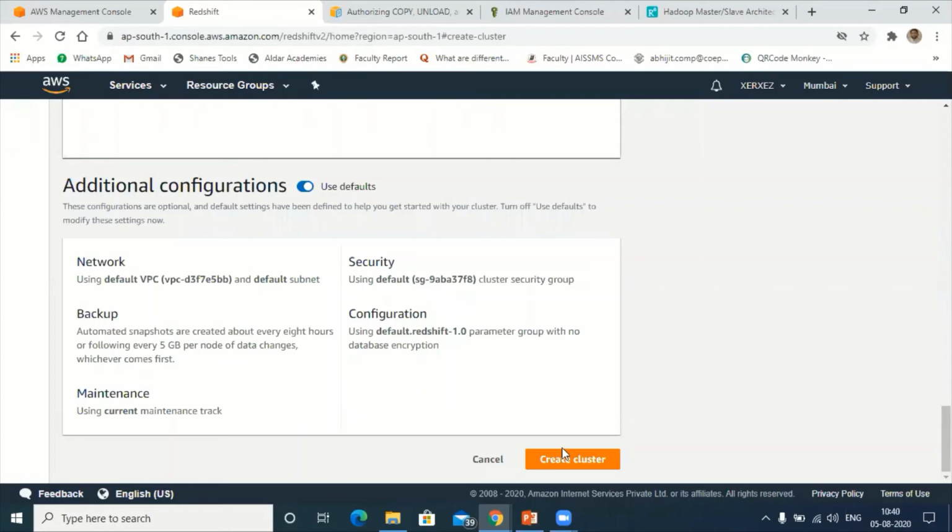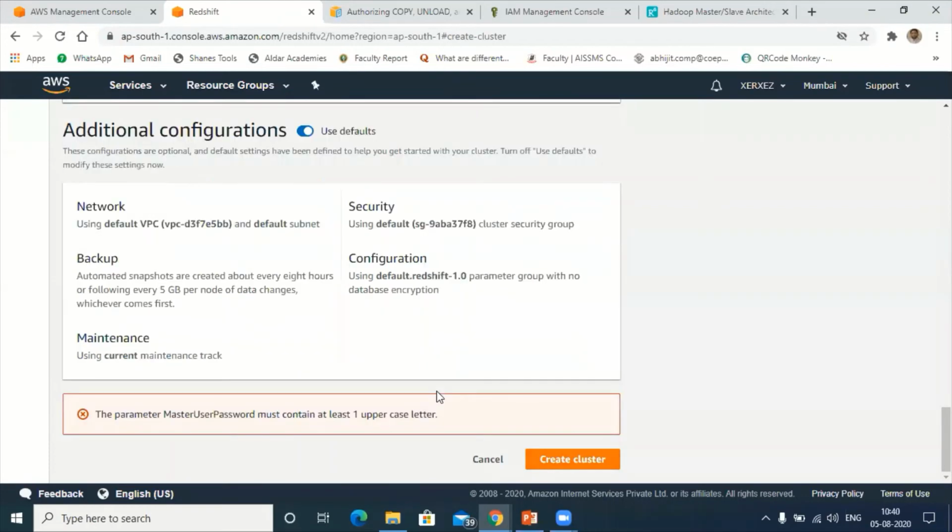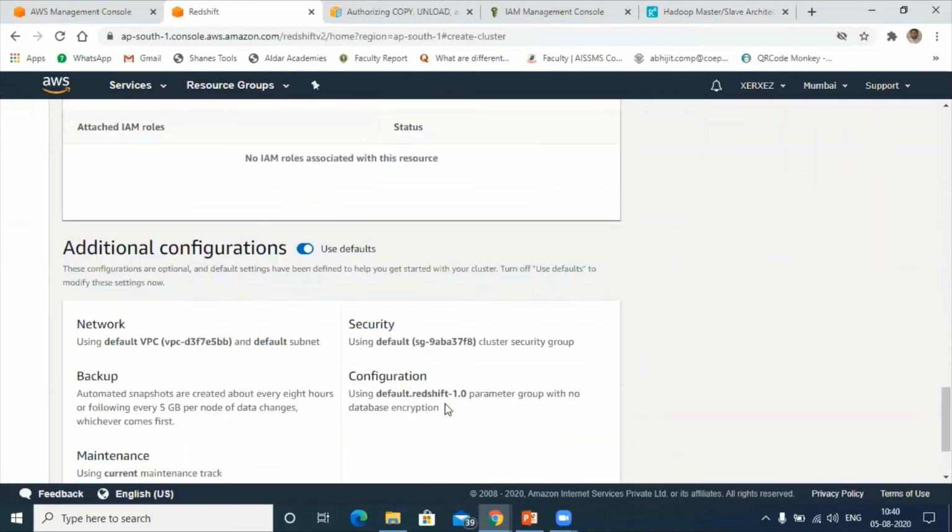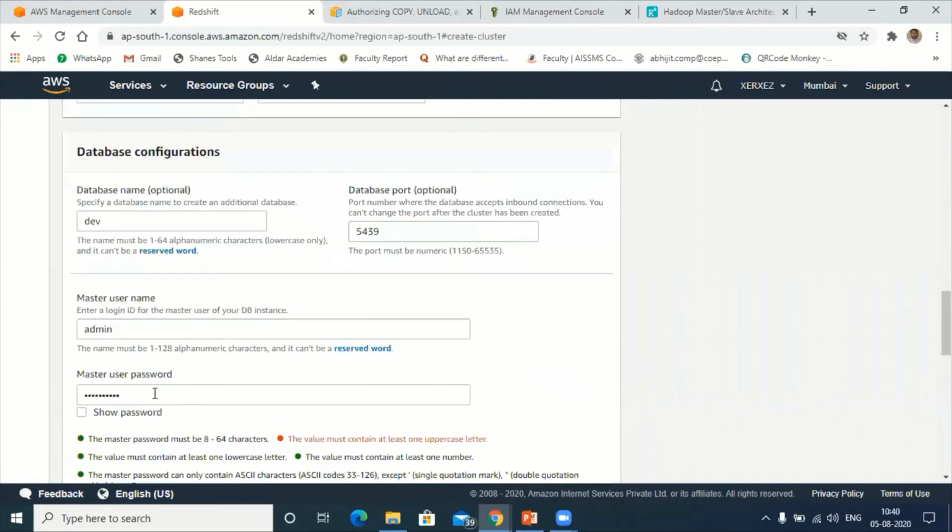So next is create cluster. Create cluster. The parameter master user password must contain at least one uppercase letter. That means we made some mistake while creating the password.